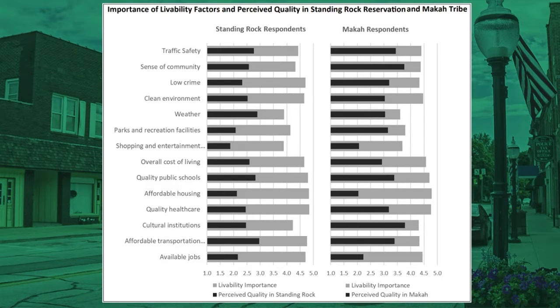While all livability factors could be improved in Standing Rock, specifically increasing affordable housing and available jobs, improving quality healthcare, reducing crime, and maintaining a clean environment can most significantly improve livability. Similarly, while all livability factors could be improved in the Makah tribe, specifically increasing affordable housing and available jobs, reducing the cost of living, increasing shopping and entertainment options, improving quality healthcare, and maintaining a clean environment can most significantly improve livability.